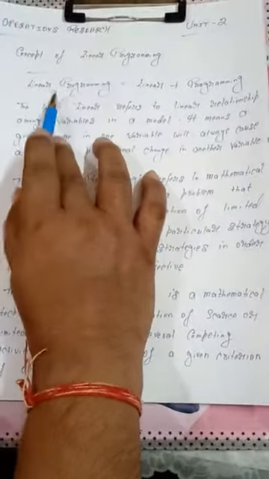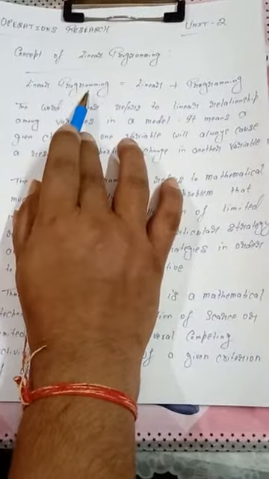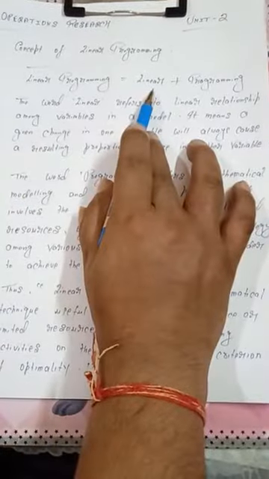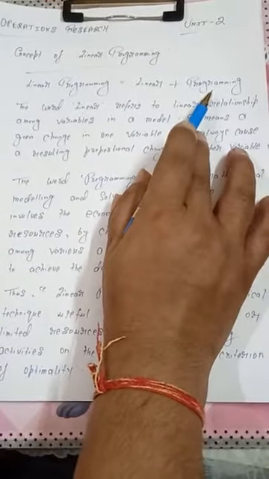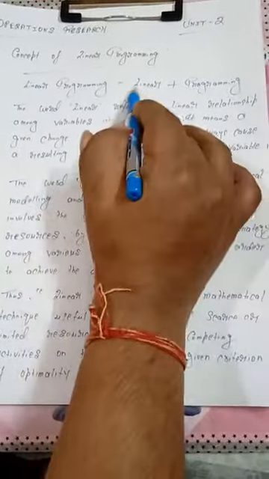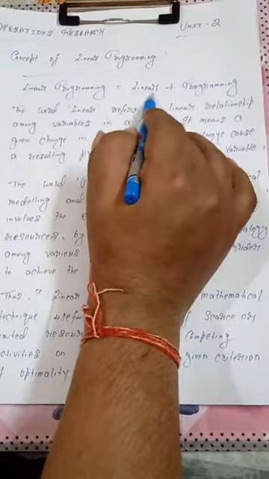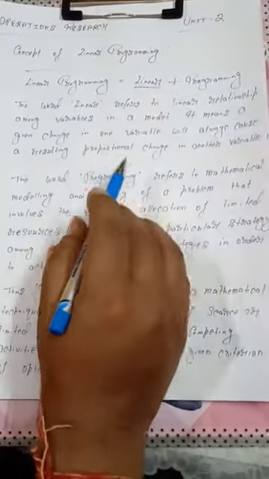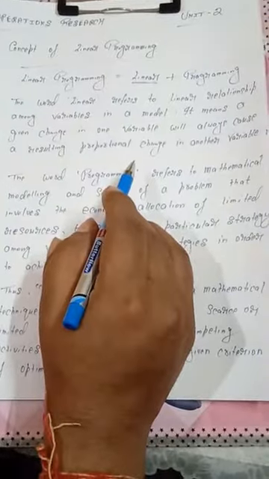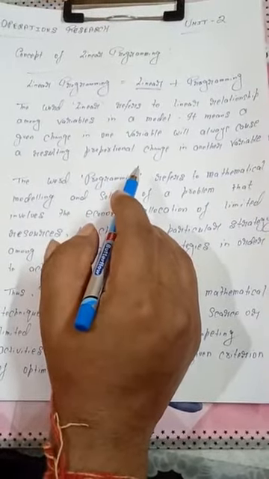As we are looking here, the term linear programming is made of two words. The first is linear and the second one is programming. Linear. When we are talking about the relation between variables, two types of relations are there: linear and non-linear.